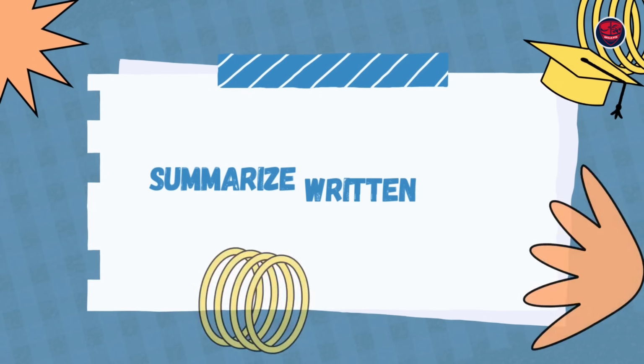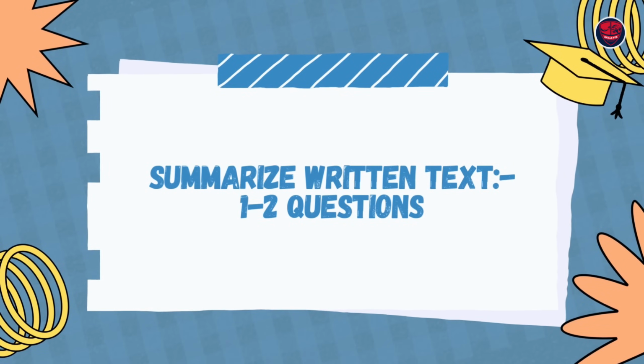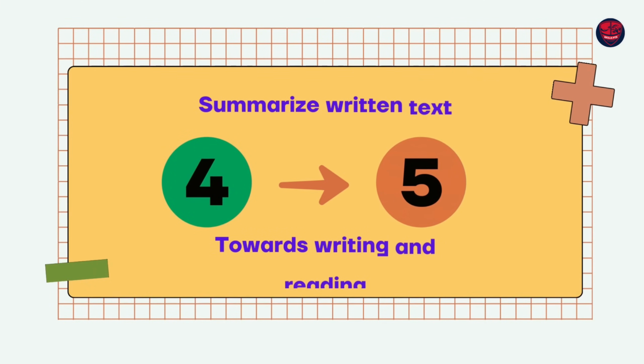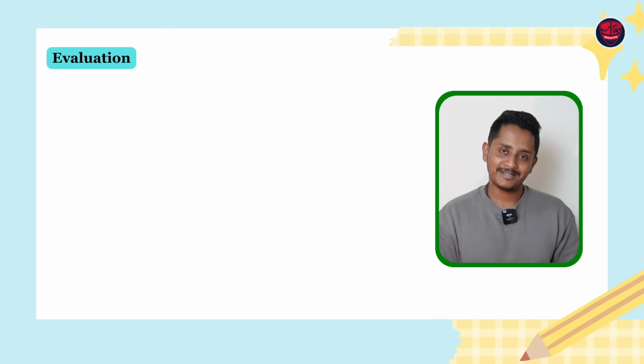1 or 2 questions will come from summarize written text PTE writing module in your exam, and you can expect some 4 to 5 marks from this section towards your writing and reading separately. Remember, it's an integrated section because you are reading and then writing, so it contributes equally marks to reading separately and writing separately. How you are evaluated with respect to PTE writing summarize written text?